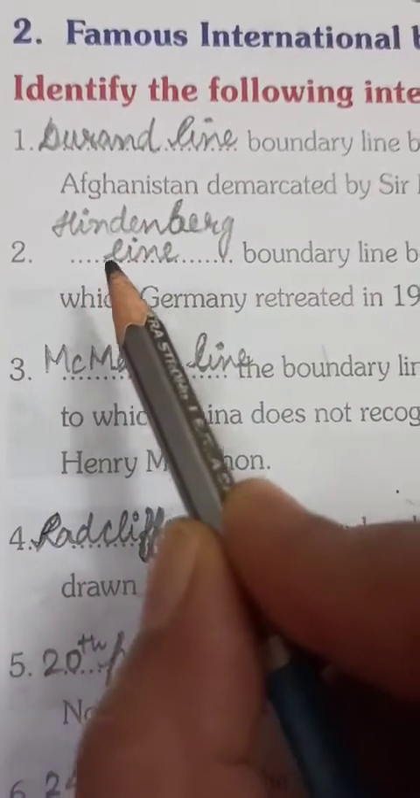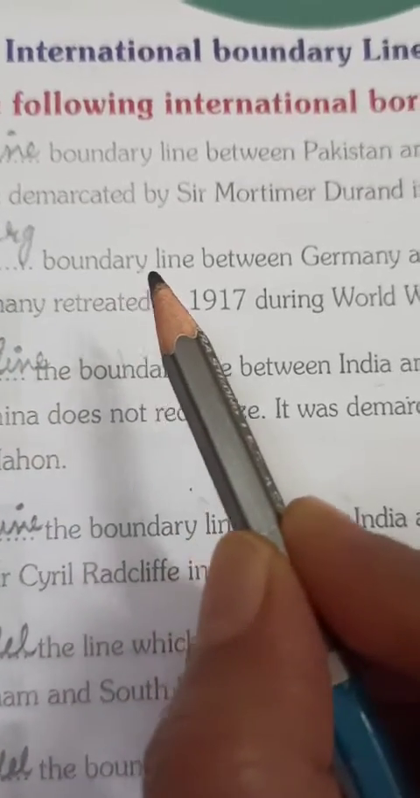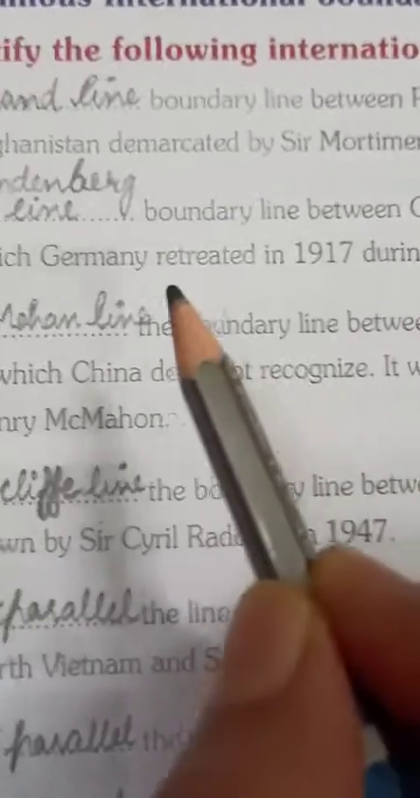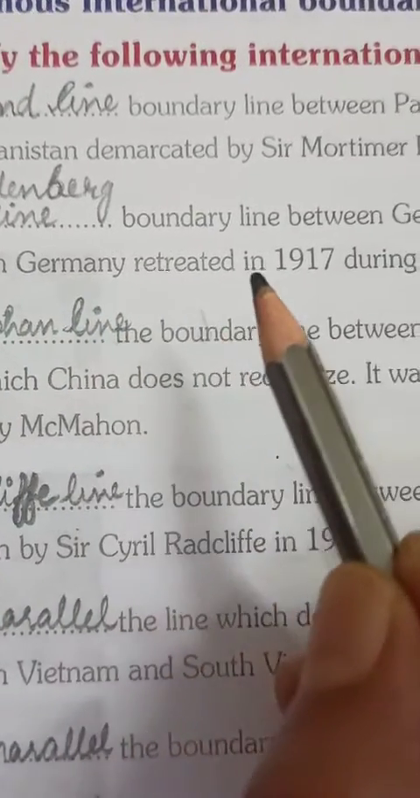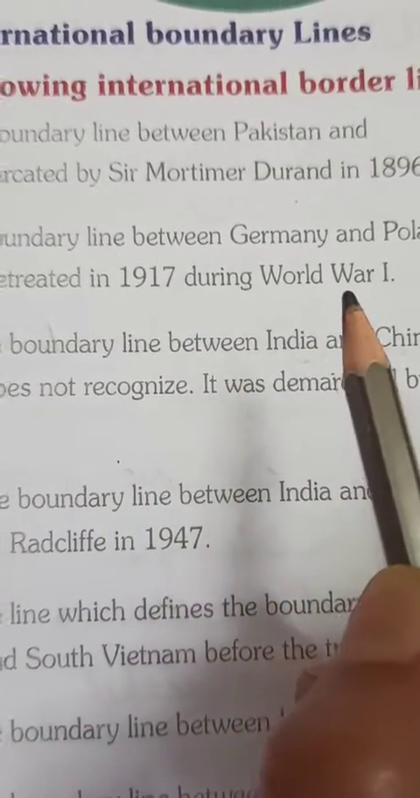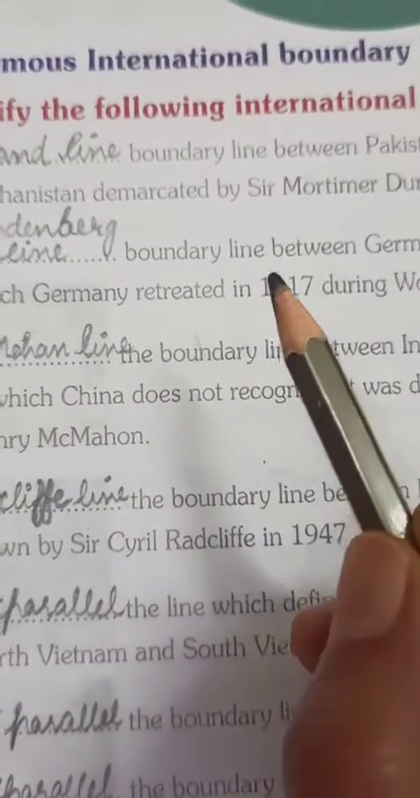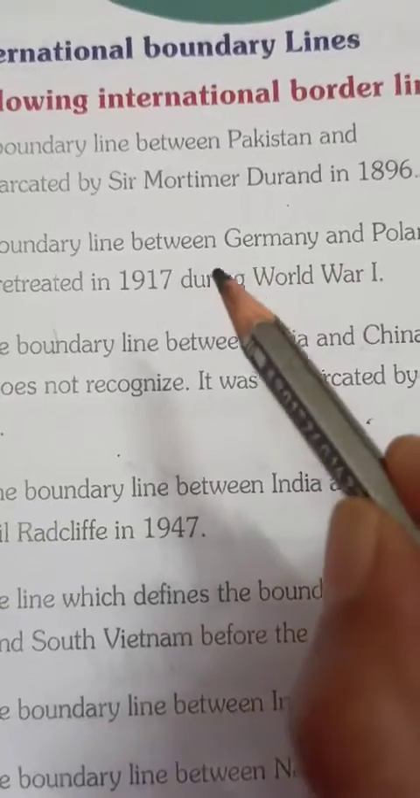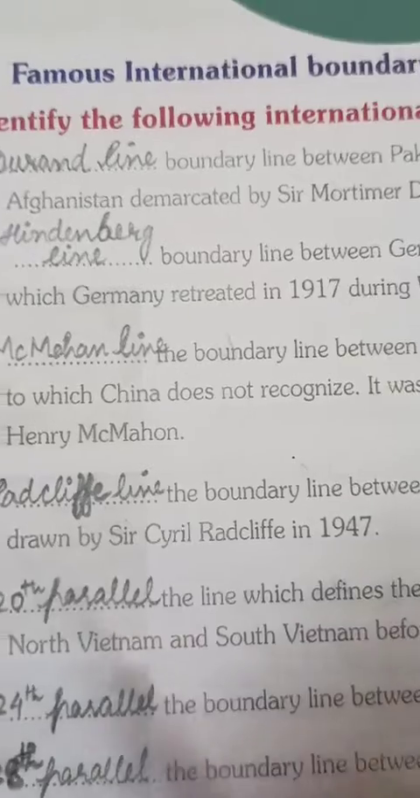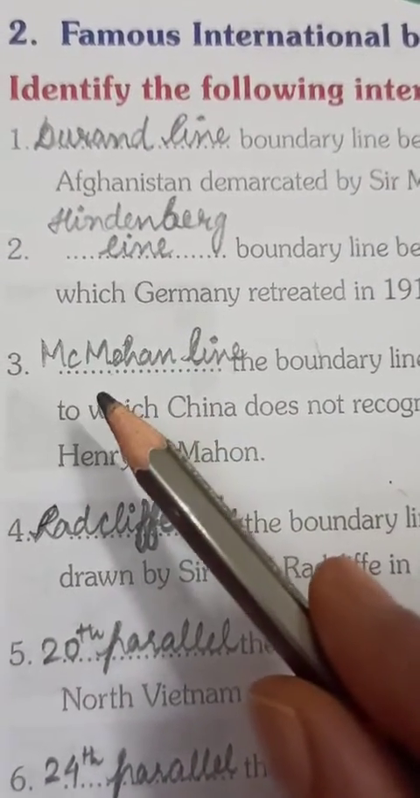The second one is the Hindenburg line. The Hindenburg line is a boundary line between Germany and Poland, to which Germany retreated in 1917 during World War I. So children, this Hindenburg line is situated between Germany and Poland. You should know the country names where these boundary lines are situated.